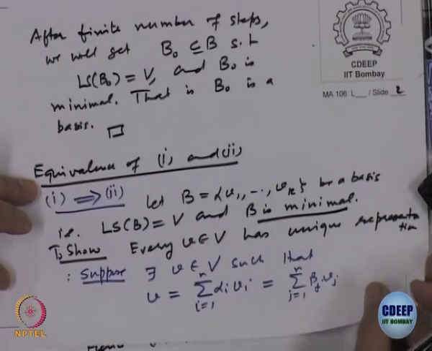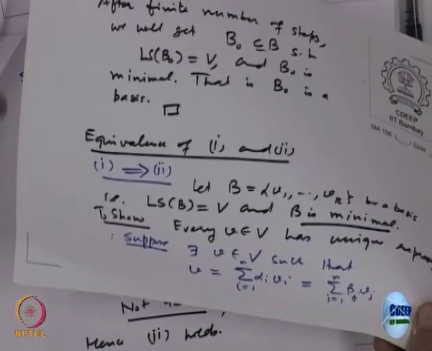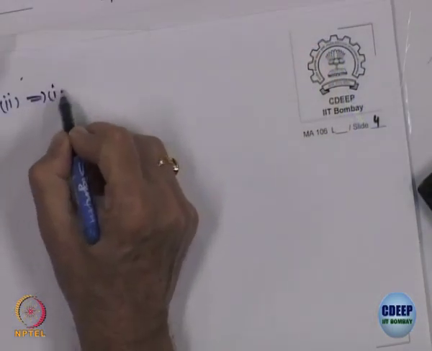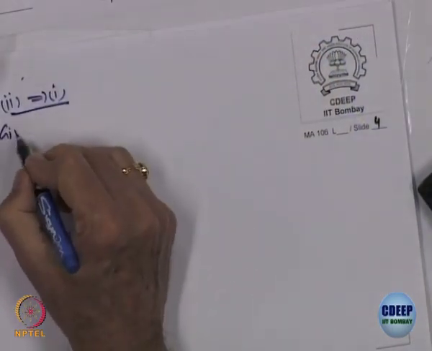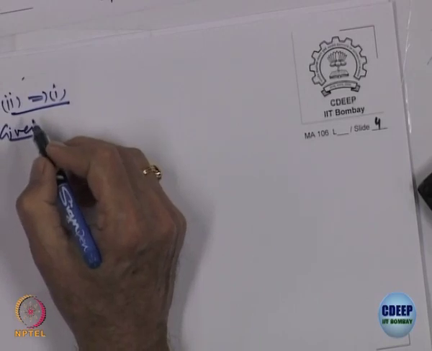Let us show the other way around, namely 2 implies 1. So let us prove the other way around statement. So 2 implies 1. Given, what is the statement 2?